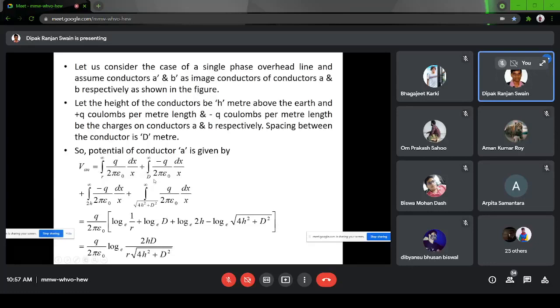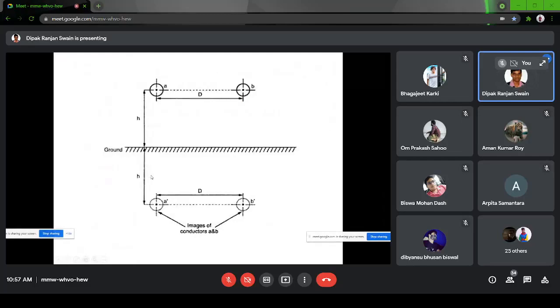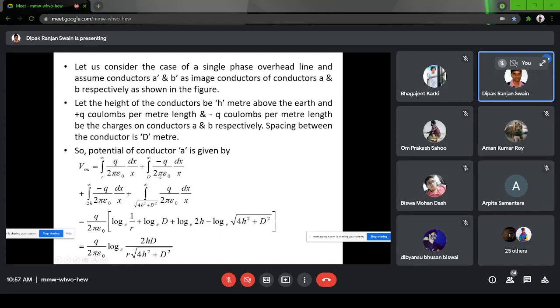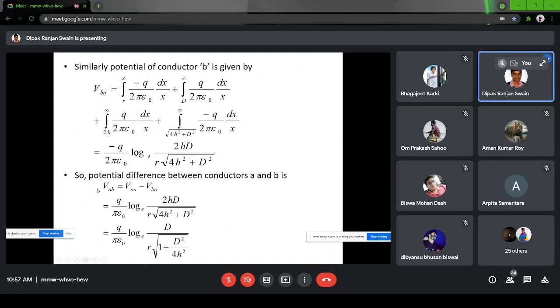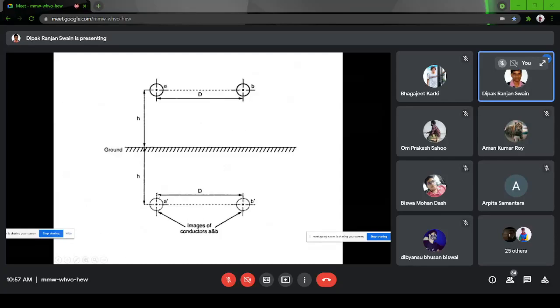Then minus Q from D. So D means this one. The second term is for this one. So this is QA, this will be QB, minus Q. So this is Q means this is minus Q. So there you can see minus Q by 2 pi epsilon 0, D to infinity. Now consider this term, which means this conductor. This is at a higher distance of 2h, and this conductor B dash will have a distance of square root of 2h square plus d square.